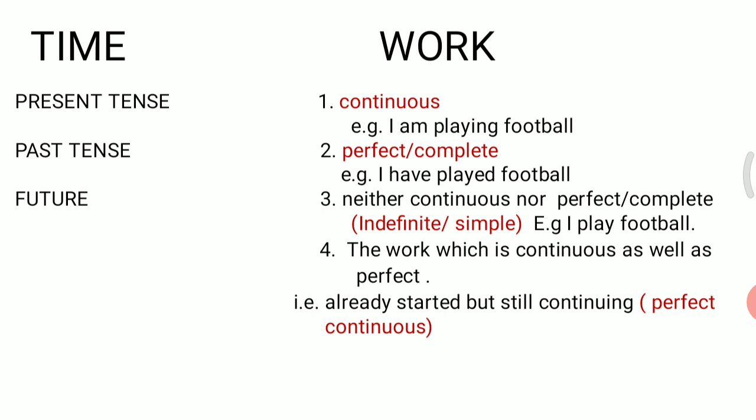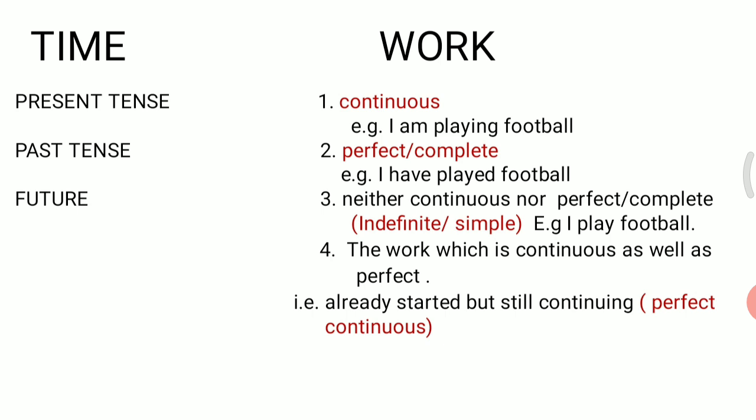As you know that time is of three kinds: present tense, past tense and future tense. Present tense means the time which talks about present moment or current moment. Past tense means the time which has gone or passed away. And future tense means the time which is going to come in future.